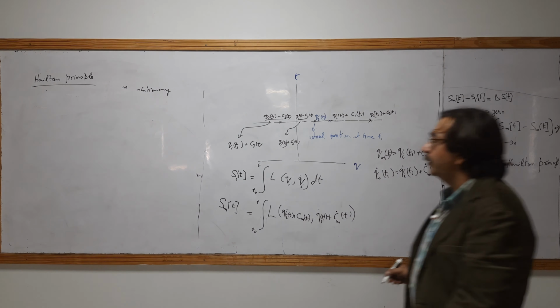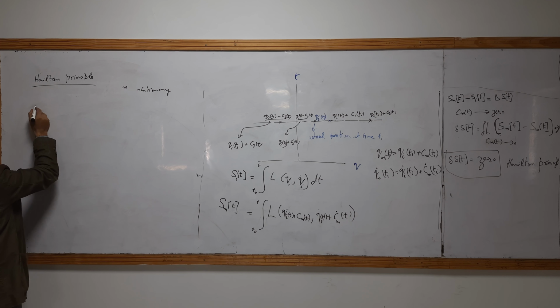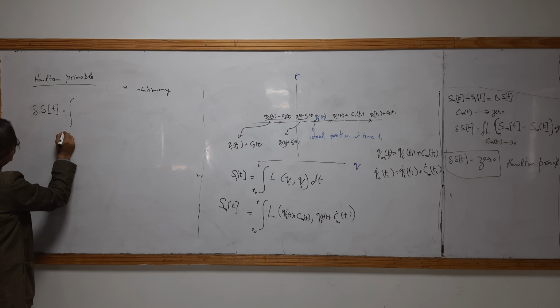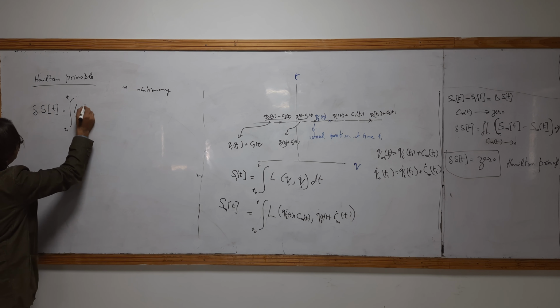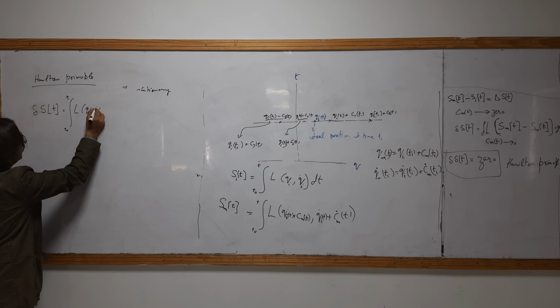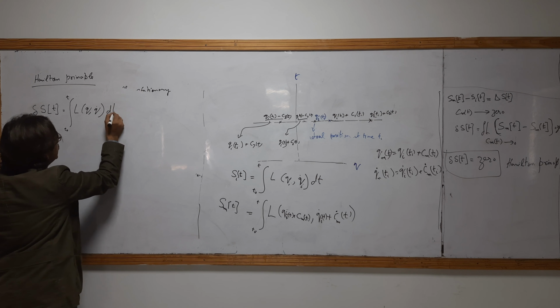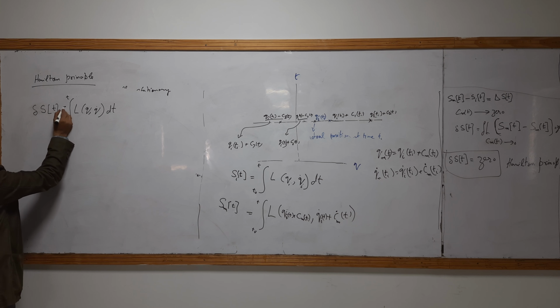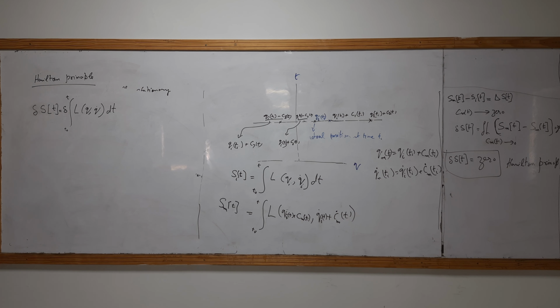You have action that is a function of time, from T naught to T, the Lagrangian, which is a function of position and velocity, and that is the line integral. Oh, sorry, I again forgot, that must be a change.